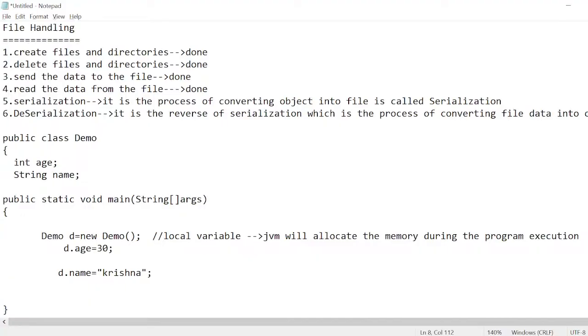I hope you understood what it means by serialization and what it means by deserialization. Serialization meaning it is the process of converting object data into a file. Deserialization meaning it is the reverse of serialization, which is the process of converting file data into an object. Programmatically also we'll try to understand.